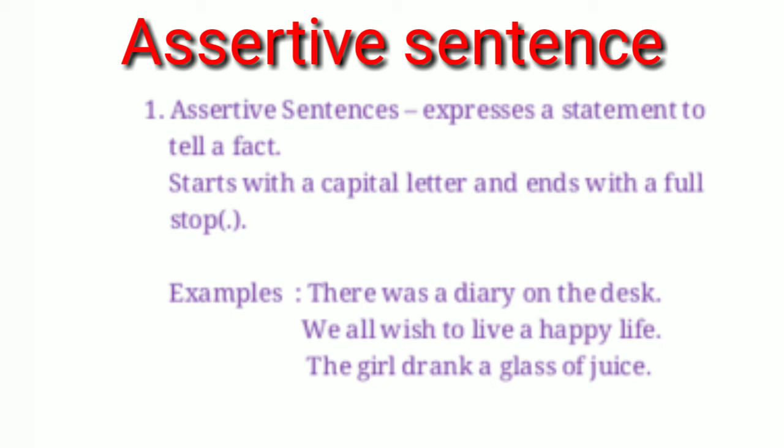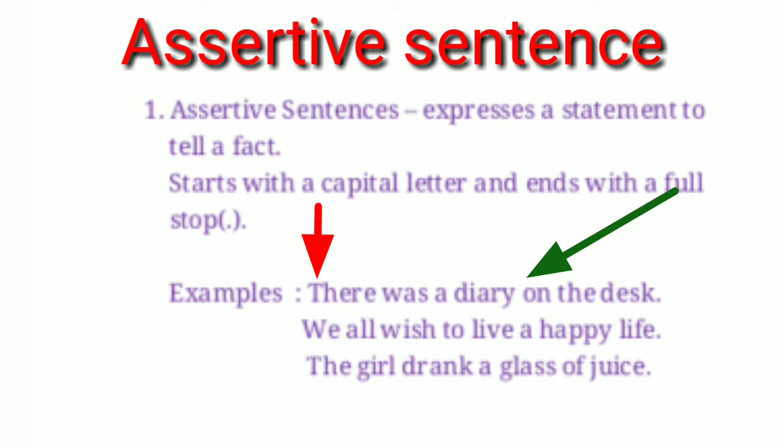Let's take examples. There was a diary on the desk. In this sentence, the first letter T of There is capital. And at the last there is one full stop. And this sentence states a fact. What is the fact?